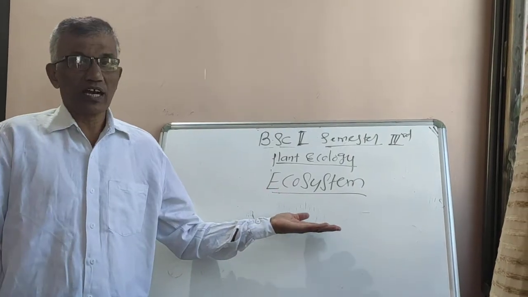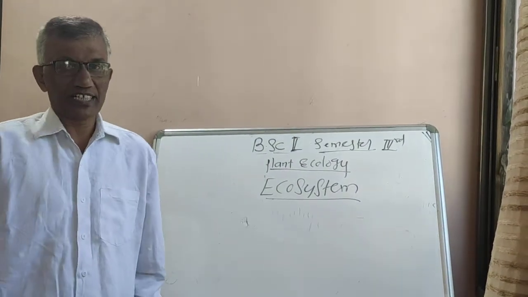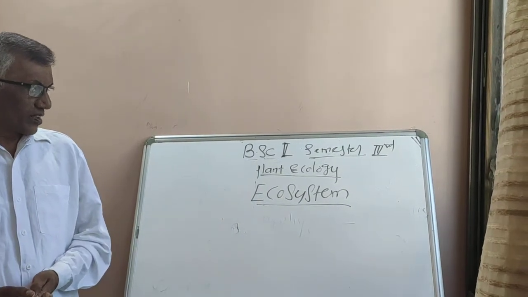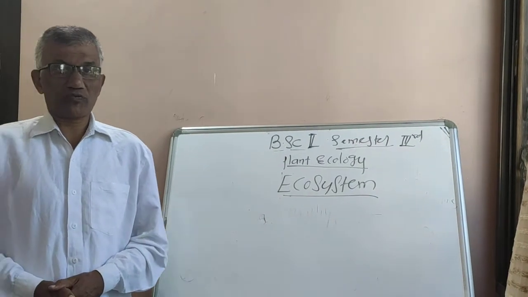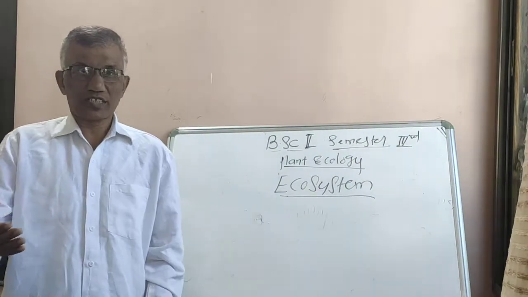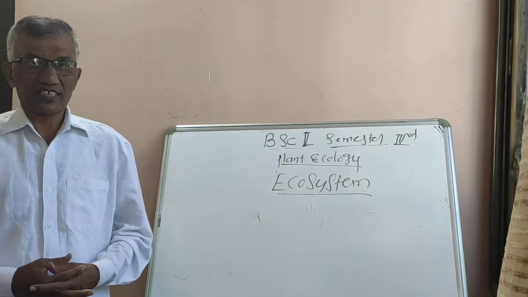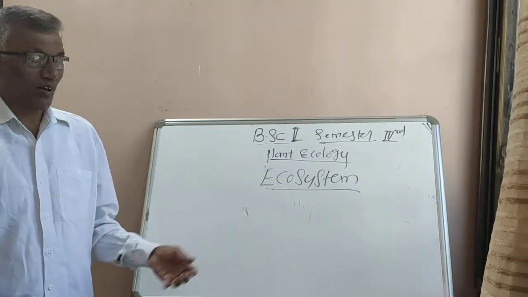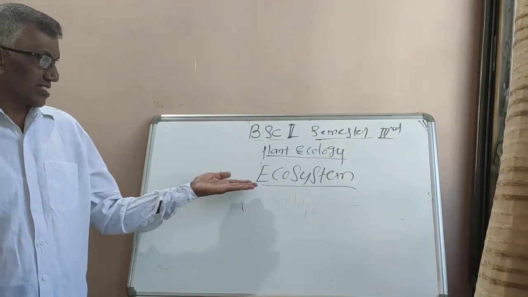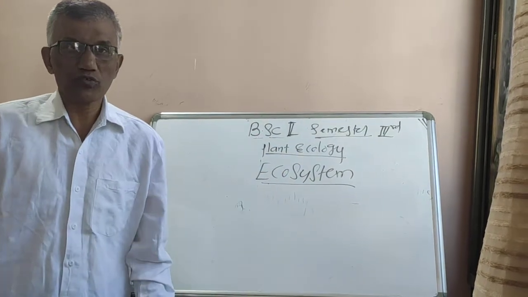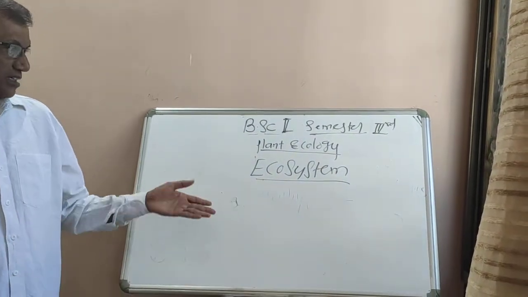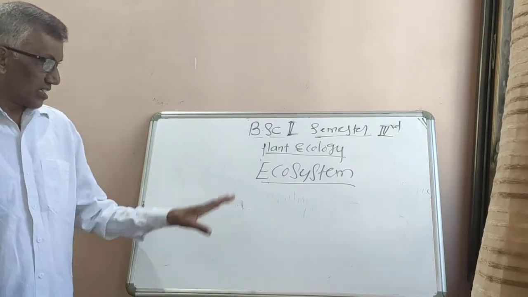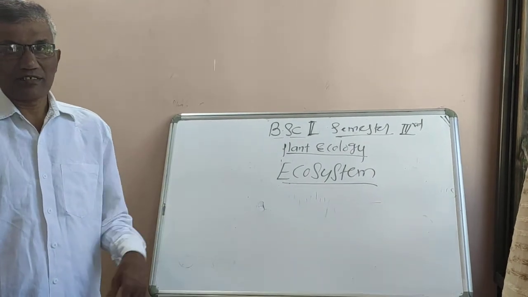This is the new one, and after that community ecology is there. Another chapter is community ecology, and phytogeographic region. What is meant by phytogeography? So these three chapters are there. In these three chapters, ecosystem is a very important one. So this requires at least 3 to 4 lectures for ecosystem, then 4 to 5 lectures for phytogeography, then 4 to 5 lectures for community ecology. So these are the things you have to study in this paper.